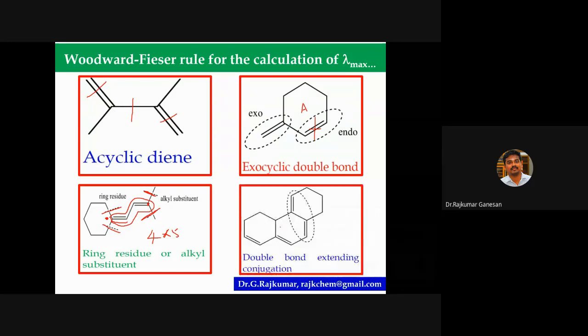So double bond extending conjugation means you can see this is one conjugation: double bond, single bond, double bond. And here is the double bond, the extension of the conjugation. Here it's one conjugation and here is another conjugation. So this is double bond extending conjugation. If there is any doubt, you can clarify with me.